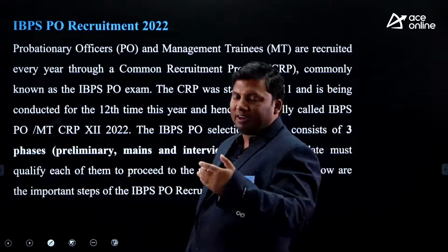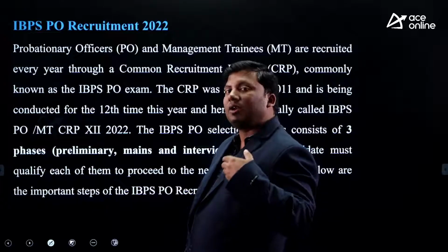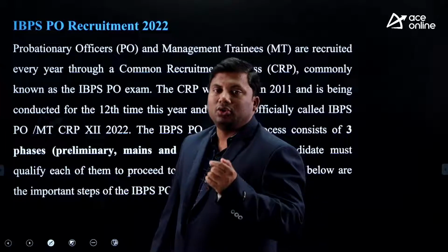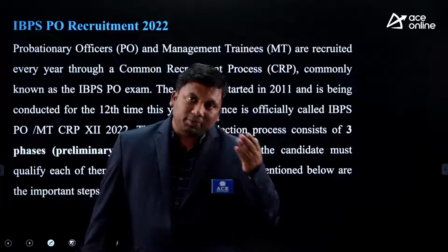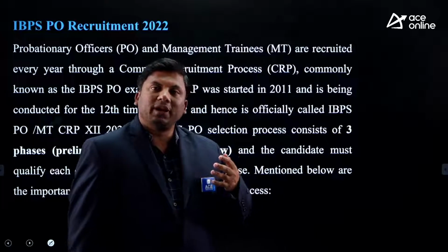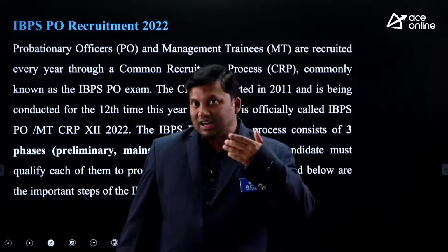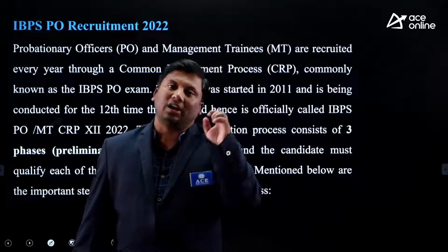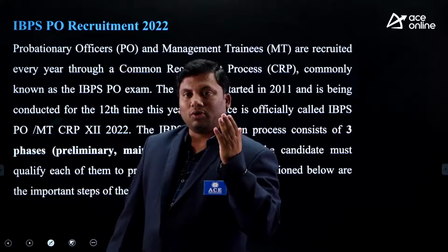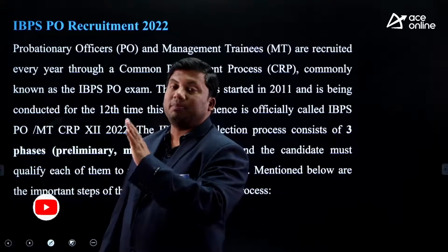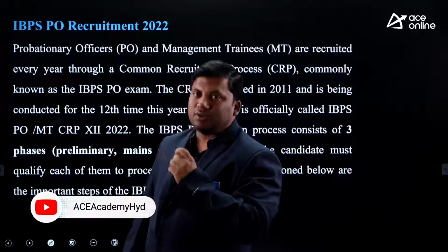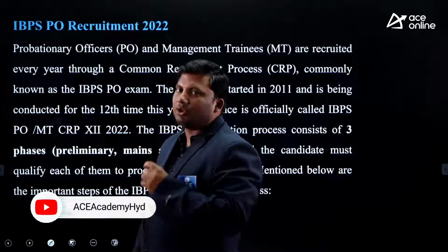Suppose you applied for it, you got an admit card, you will write a prelims examination. You need to qualify in the prelims examination. What do you mean by qualifying in the prelims examination? You need to clear the sectional cutoff. You need to clear the overall cutoff. Once you clear the overall cutoff, you will get into the mains section. In the mains, your score, and in the interview, your score.